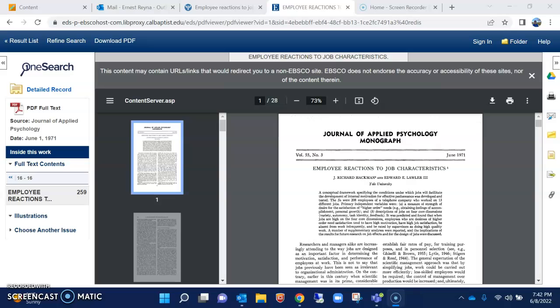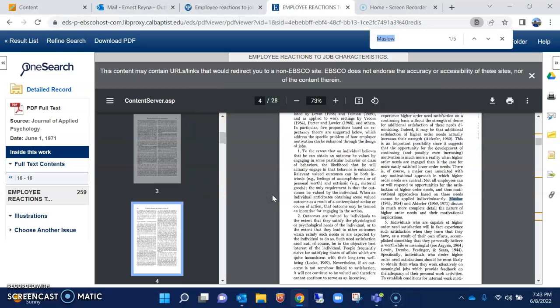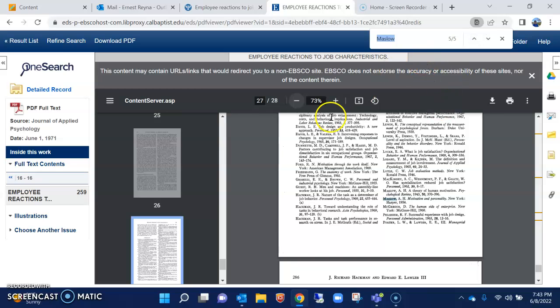Now, the next thing we want to do is a Control F. Control F on the keyboard will bring up a search function. Up here you can actually see where I've done that. I've entered Maslow, and we have 5 results that came back. We can see here that Maslow is highlighted. That's actually the section I want to point out, but before I do that, I want to show you something else, because I can go down here and show you that this is taken directly from that article in our book, Theory of Human Motivation. So that's perfect. I want that.